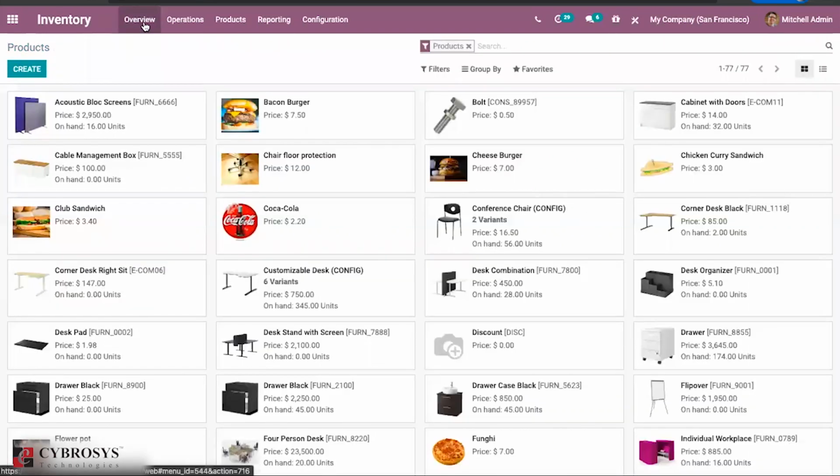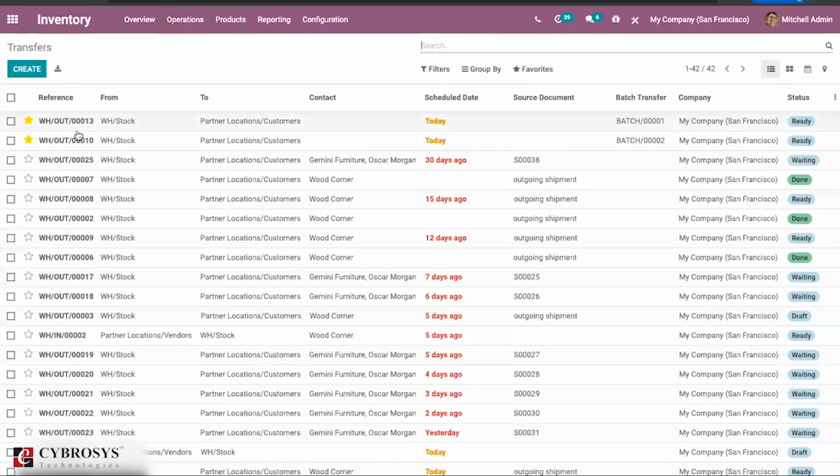Again in the inventory, you can just find some more details here in the transfer order. Likewise, you can see the priority and transfer order, that is the delivery order or receipt, whatever based on this one. So you can just find the schedule date here itself. So it will be very easy to understand. So it is a current dated or expired one based on the colors. And you can also find the status also changed here.